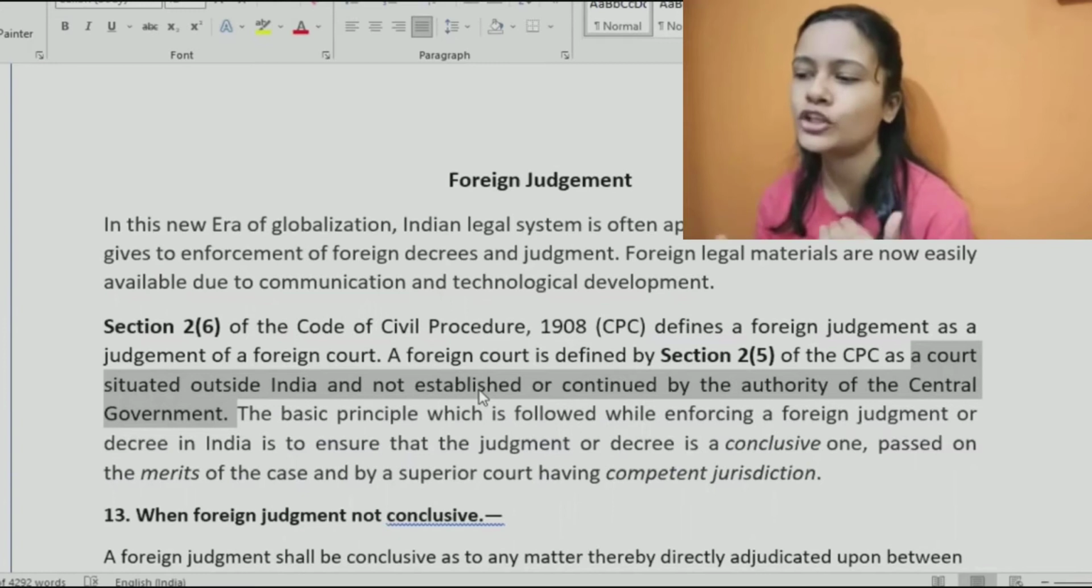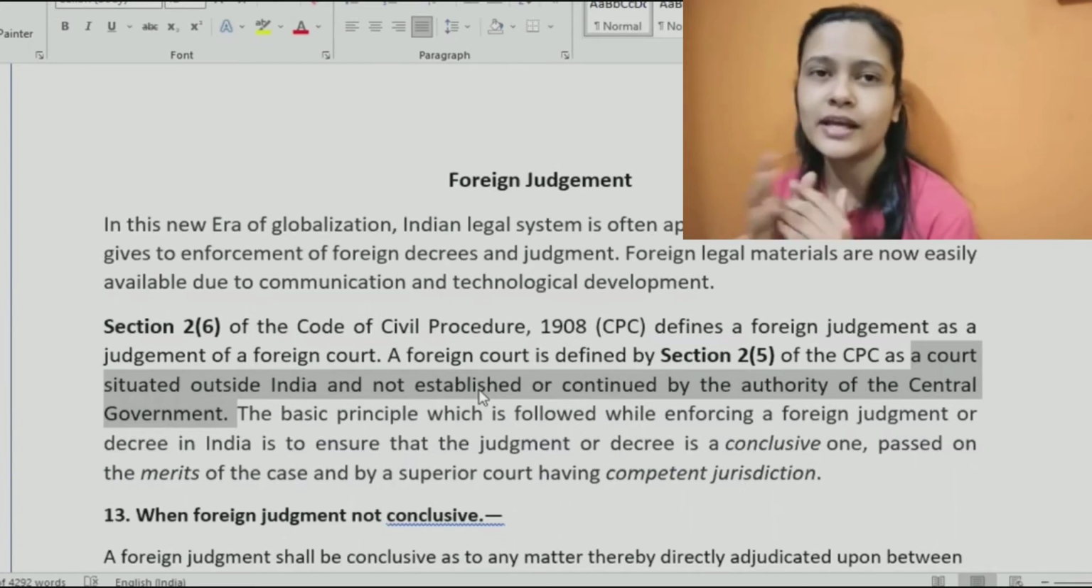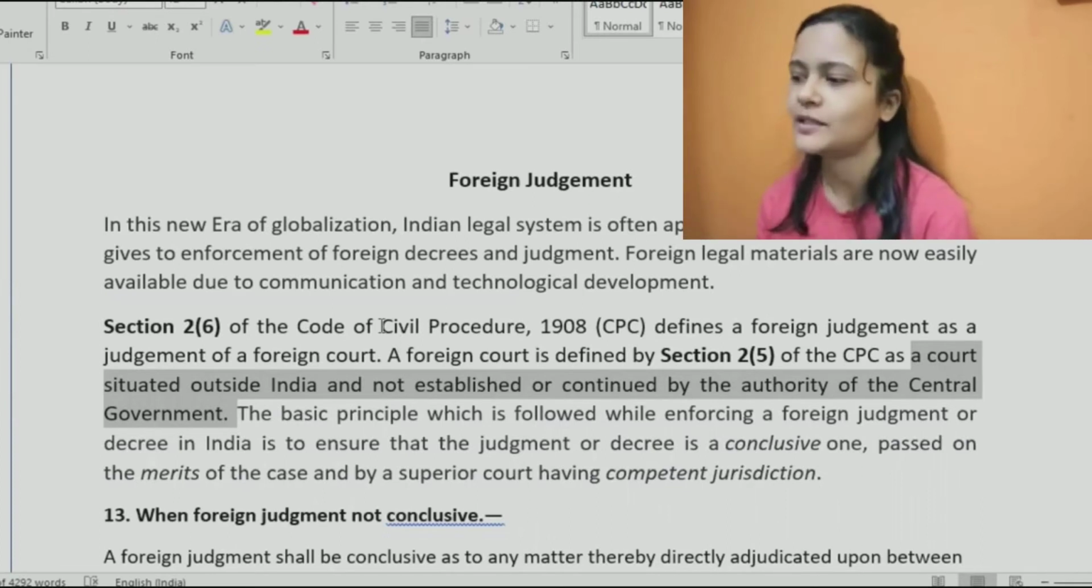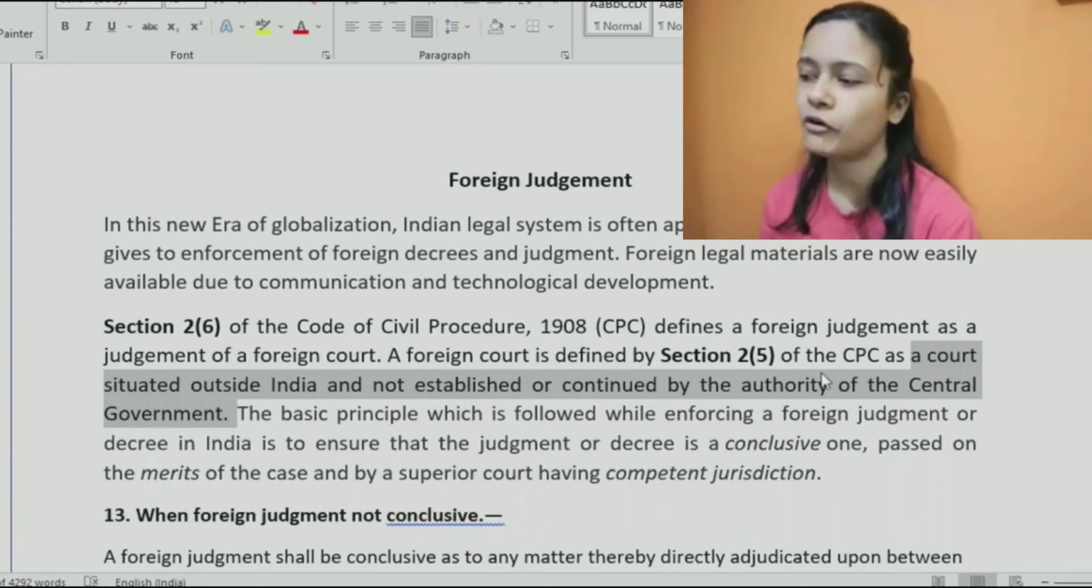It's not just about one legislation. There are multiple legislations that provide for rules, regulations, powers, functions, and many things of these different courts. Whatever is established under the control or authority of Parliament or any state legislature will be considered Indian. Anything else will be considered a foreign court. A judgment given by such a court would be a foreign judgment.